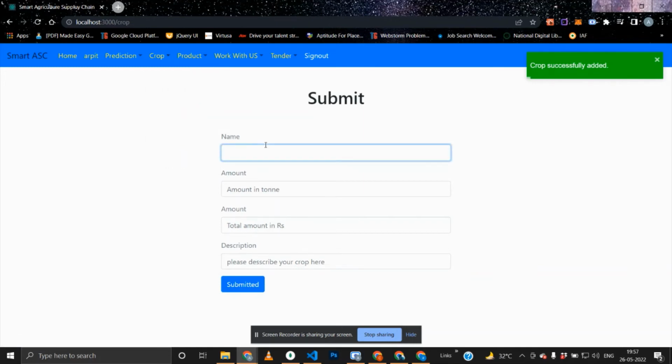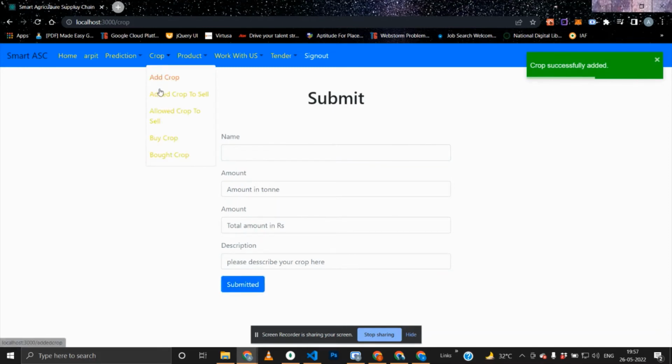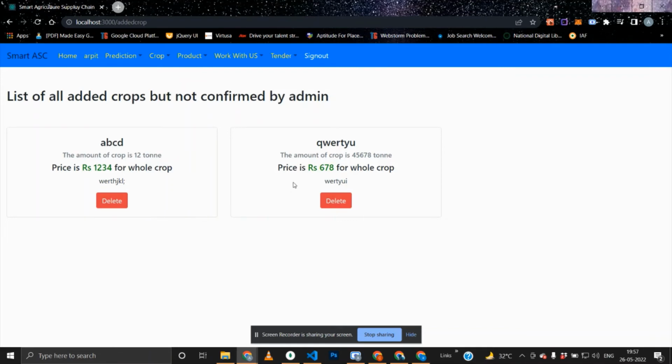Let's add another crop. Amount, price, description of the crop. Then there's an option, added crops to sell. These are the 2 crops which I added to sell. These 2 will be sent to the admin. He will verify that. Suppose I want to remove one of the crops, I can delete any of the crops.